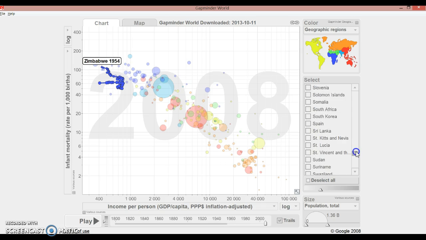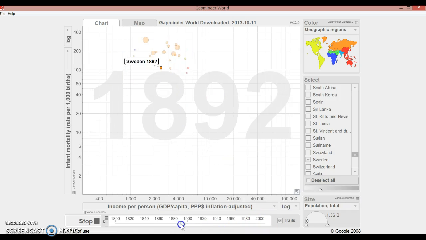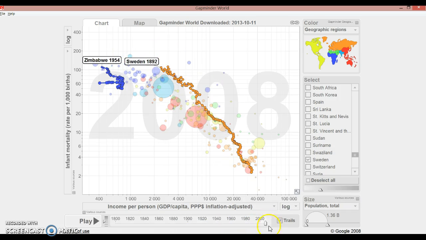Sweden successfully followed the trend and was able to make its way all the way down to a very strong economy with a low death rate. And Zimbabwe, since it officially moved to the US dollar, maybe its income is increasing now, but it still has high infant mortality rates, unlike Sweden, which was able to use its money for healthcare.